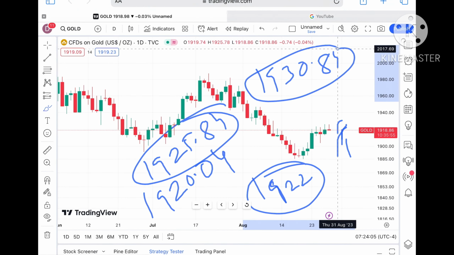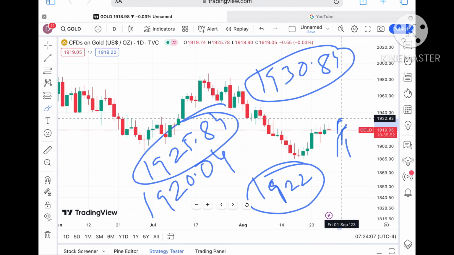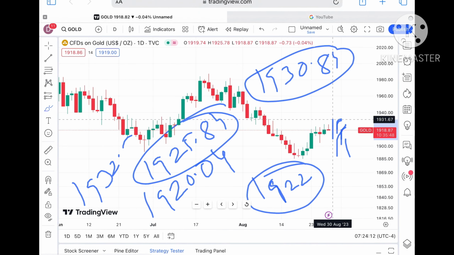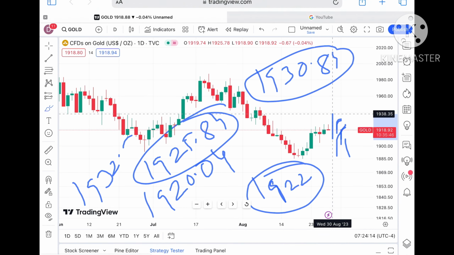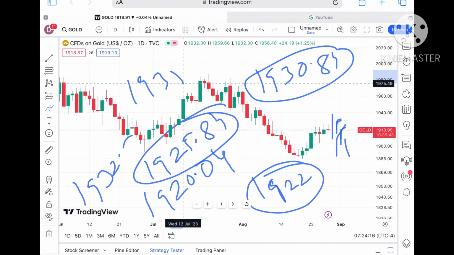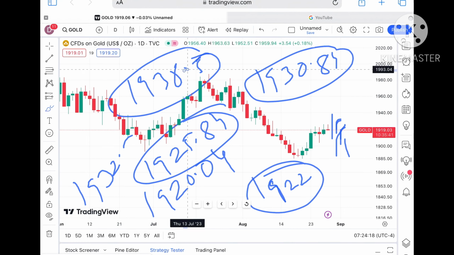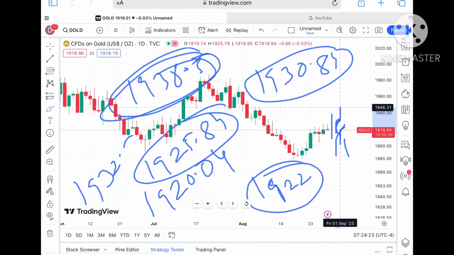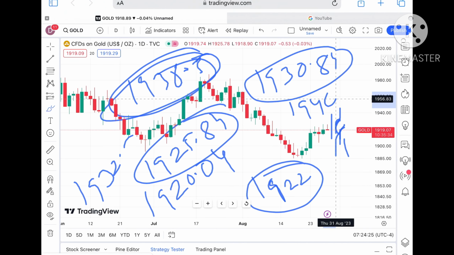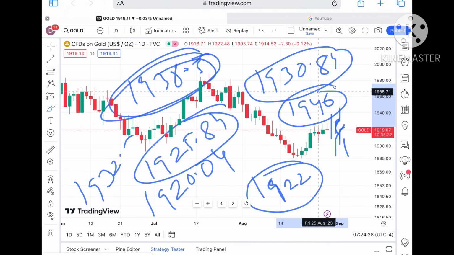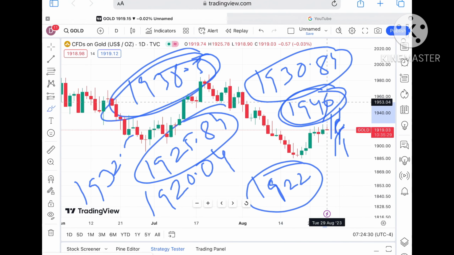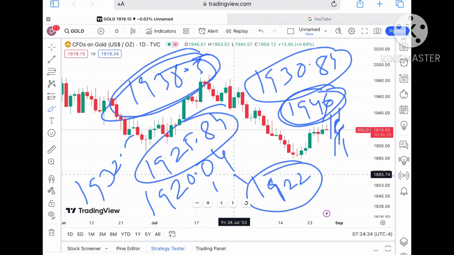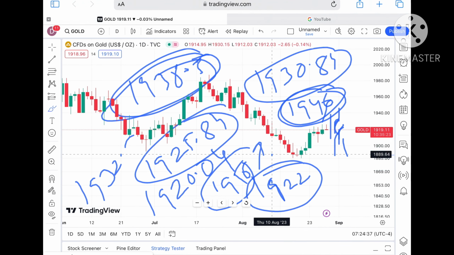Once the price sustains above this level, chances of going towards a level of around $1932.5 are there, and if the price moves above this level, a probability of crossing a level of around $1938.5. This $1938.5 is a weak resistance, so chances are high it will cross that zone, and the probability of crossing a level of 1946 will also be there, because that is also being tested. So chances are high it will cross that zone, and a probability of going towards a level of around 1956 is there. Then we will see a further upside.